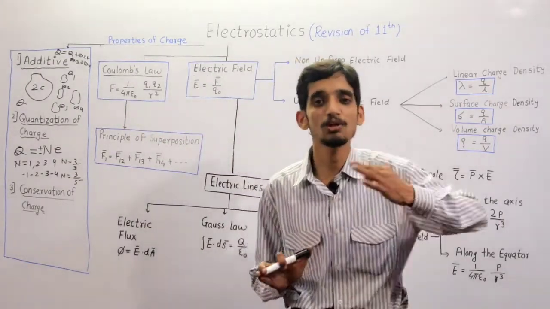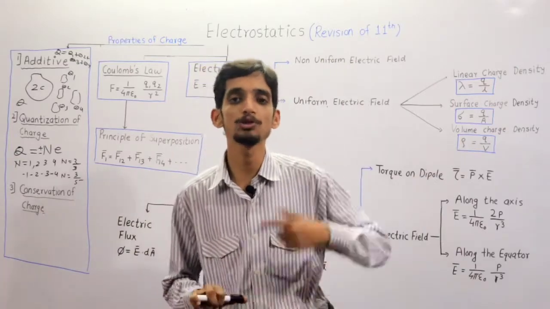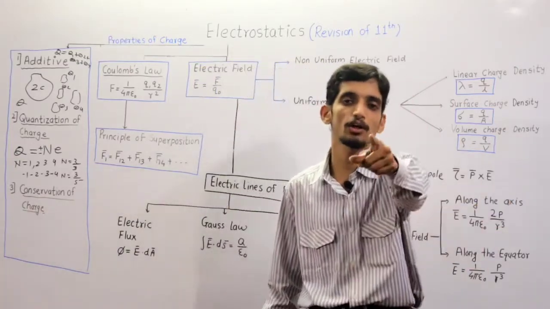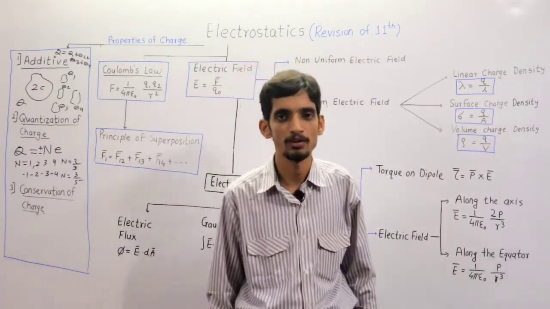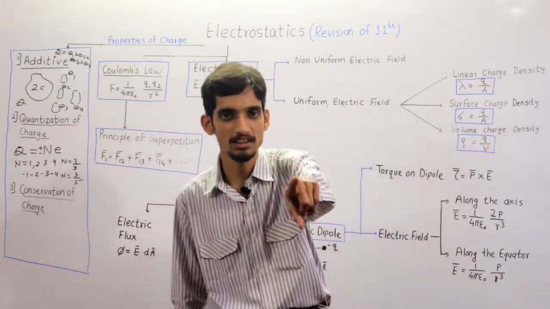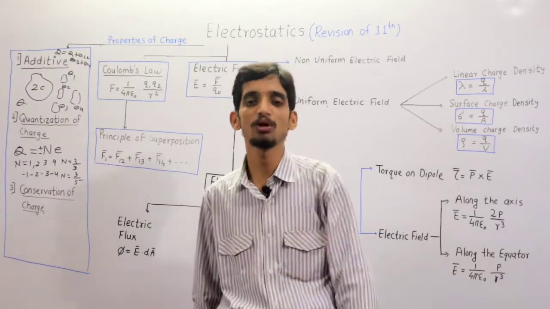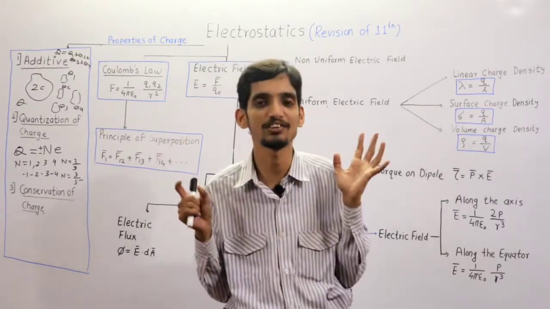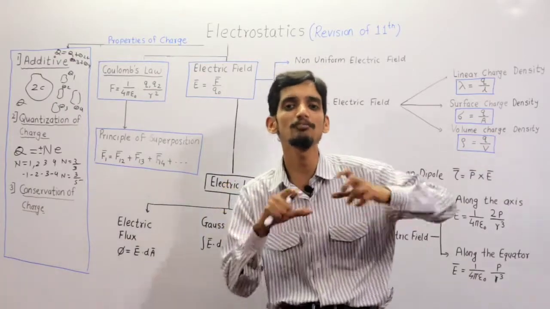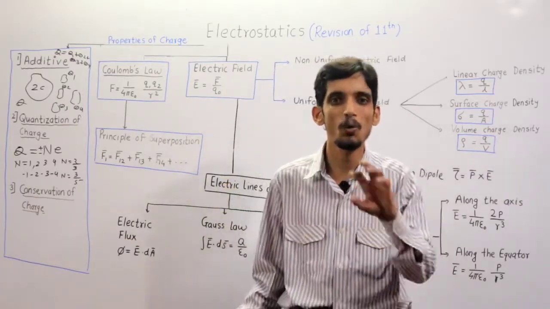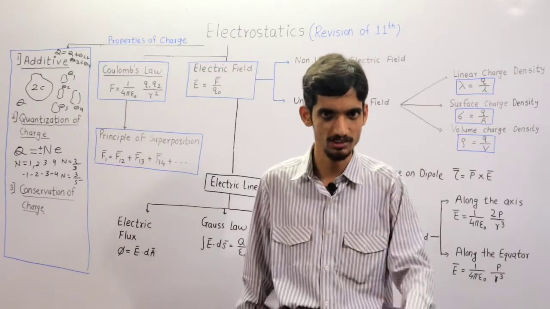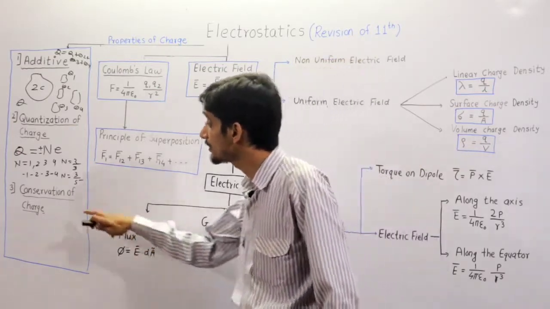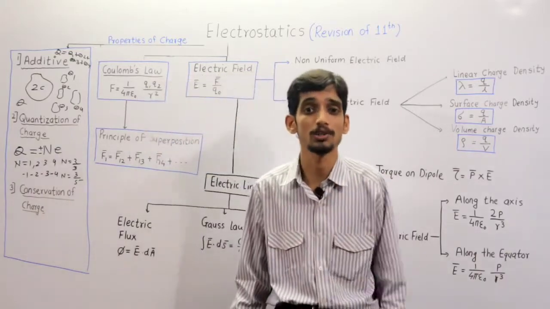Clear? So the charge on a particular body can be 2e, 3e, 4e, minus 2e, minus 3e, but it cannot be 2 by 3 e or 3 by 5 e. It means it is an integer multiple of the electronic charge. Clear? So this is called quantization. Anything that is available in fixed amounts, in steps, is called quantized. Clear? Okay.